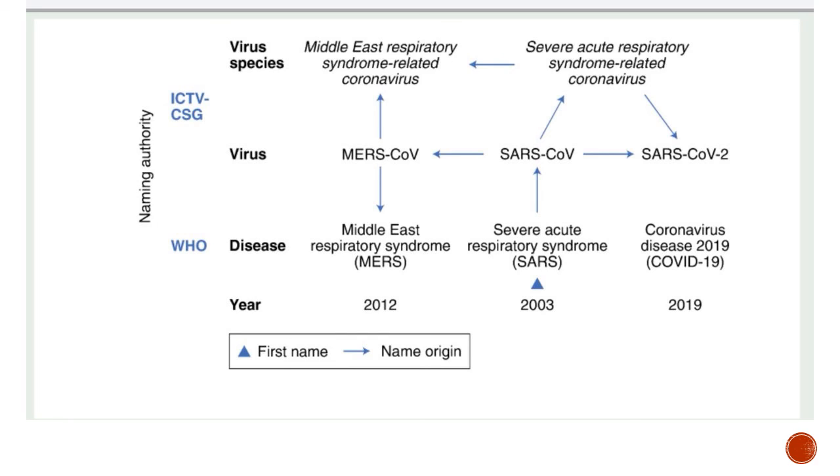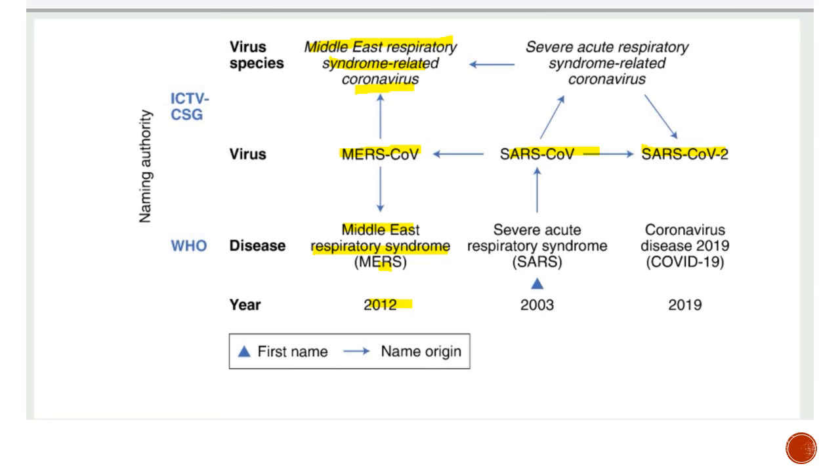Here also what we can see is that there are three viruses of interest for us in the coronavirus family, that is MERS, SARS, and SARS-CoV-2. So in 2012 there was an outbreak of this particular virus, and the disease was labeled by WHO as MERS, that is Middle East Respiratory Syndrome, and the virus species was labeled as Middle East Respiratory Syndrome related coronavirus, that is MERS-CoV.